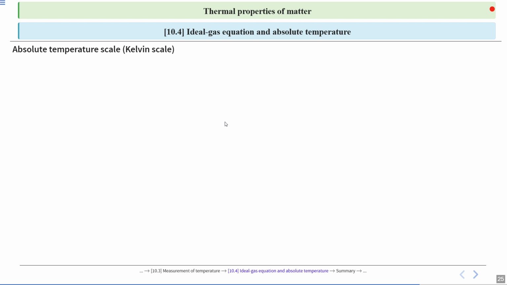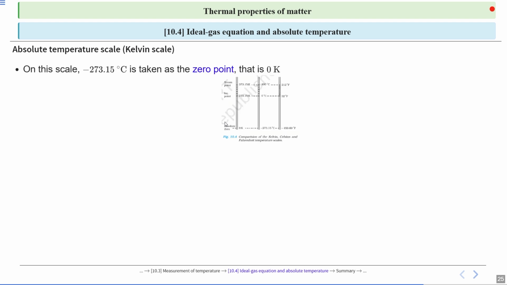Now we know three temperature scales: Kelvin scale, degree Celsius and Fahrenheit. On the Kelvin scale, minus 273.15 degrees Celsius is taken as the zero point, that is 0 Kelvin.